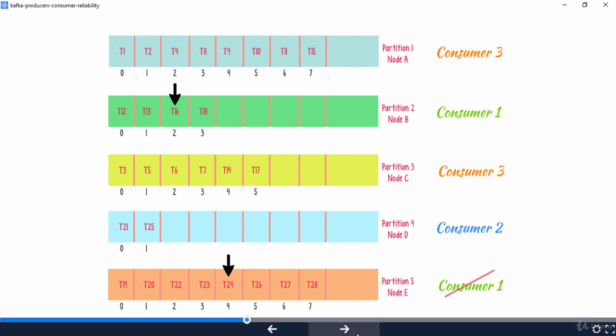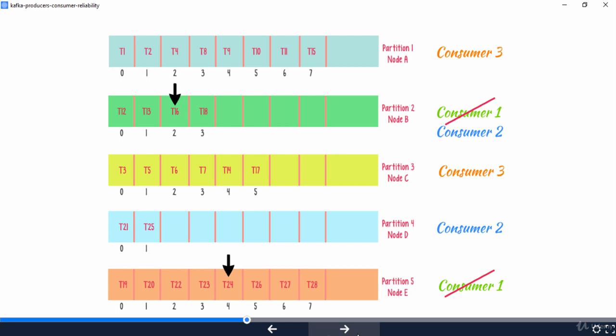All of a sudden, consumer 1 went down. As soon as consumer 1 went down, Kafka will trigger a rebalance operation because no consumer is currently processing partition 2 and 5. So both partition 2 and 5 will be independently assigned to the alive consumers. Let's assume consumer 2 is assigned to process partition 2 in addition to partition 4, which it is already processing.